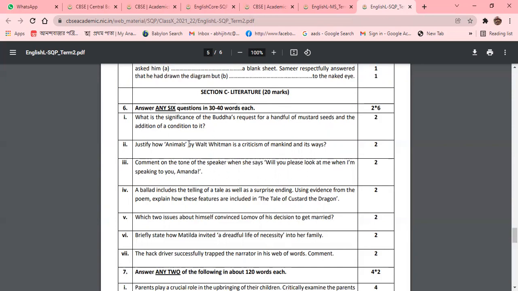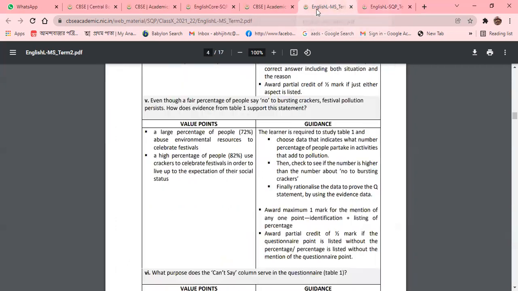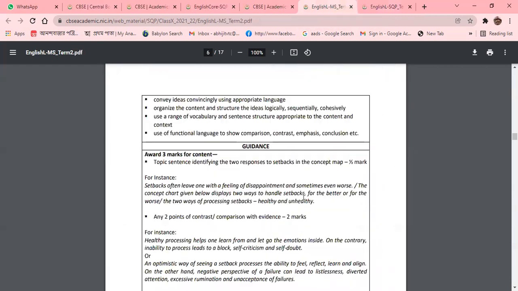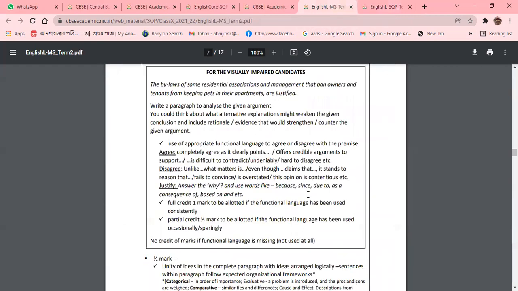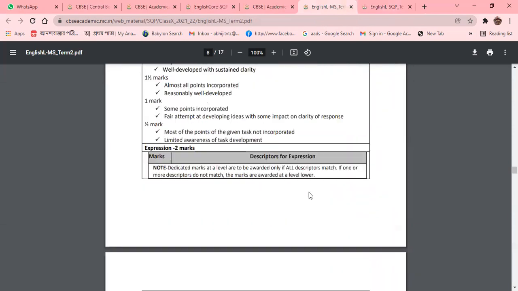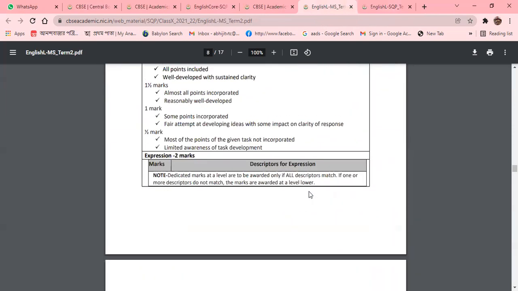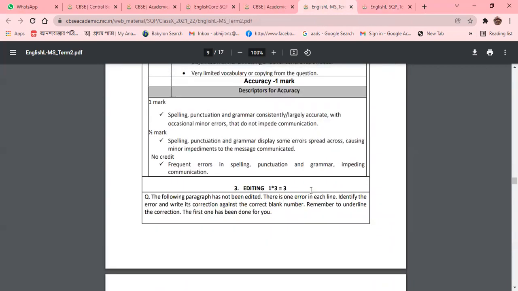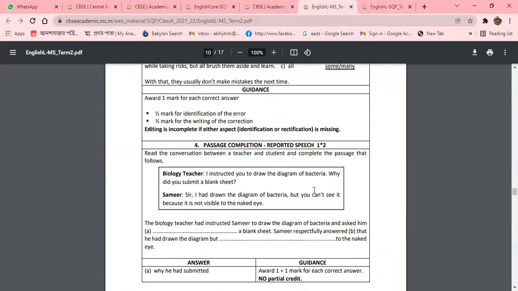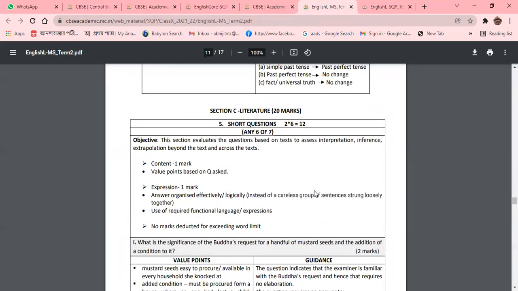Justify how Animals by Walt Whitman is a criticism of mankind and its way. Very important: criticism of mankind. So, according to the marking scheme, I am showing you the marking scheme, otherwise you cannot give the answer. You should go with the marking scheme.